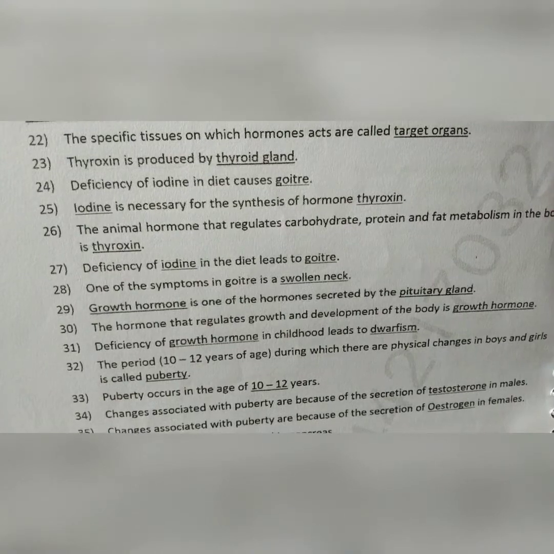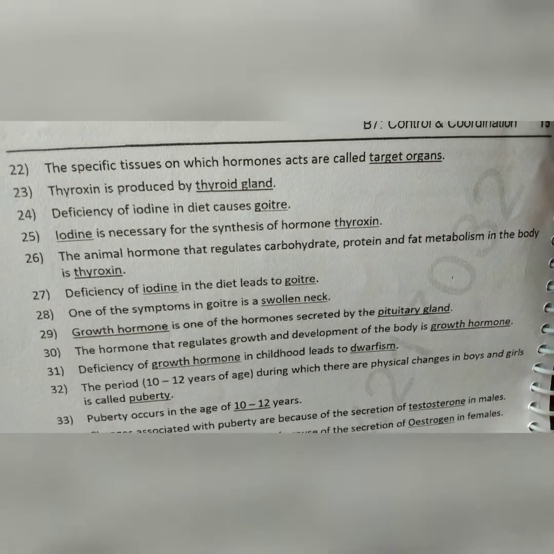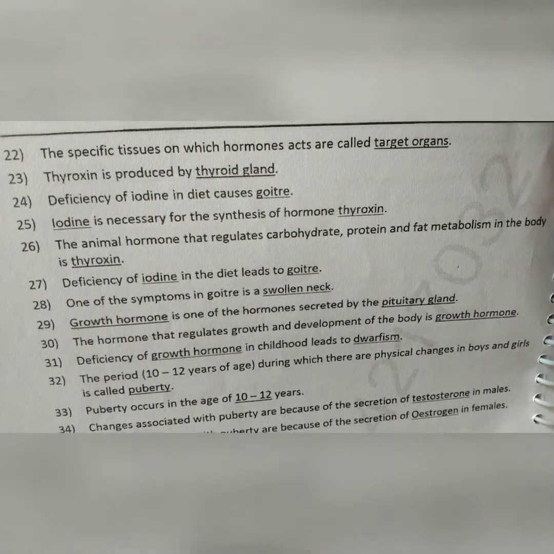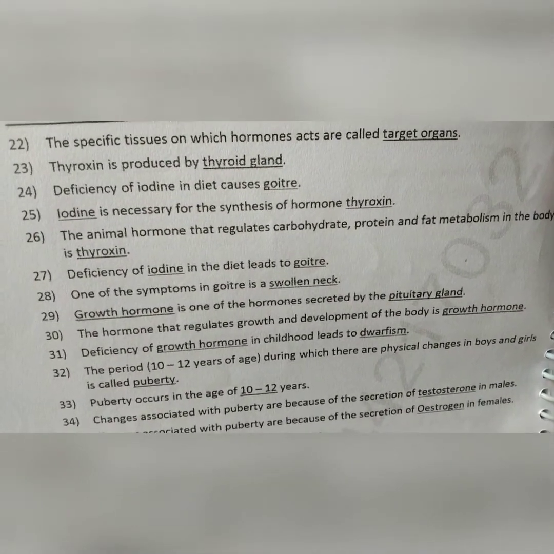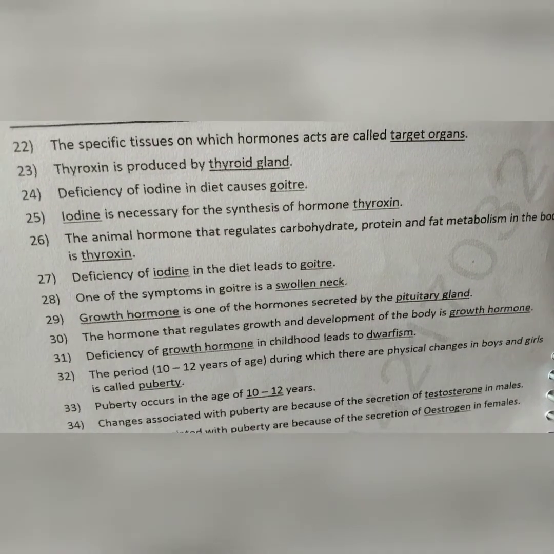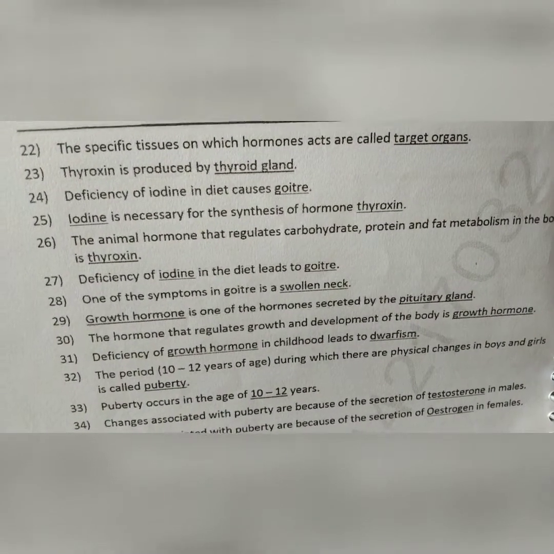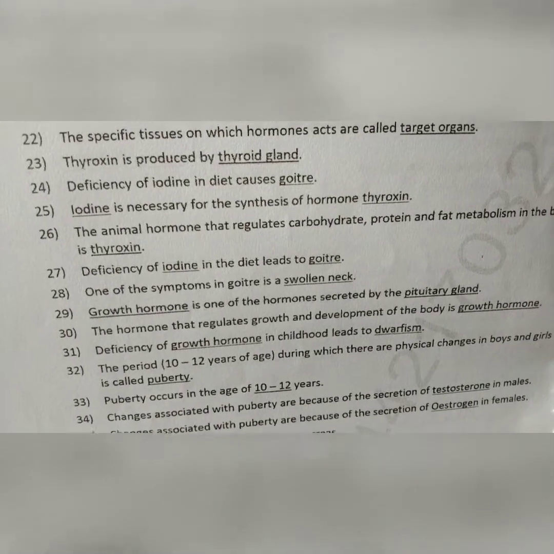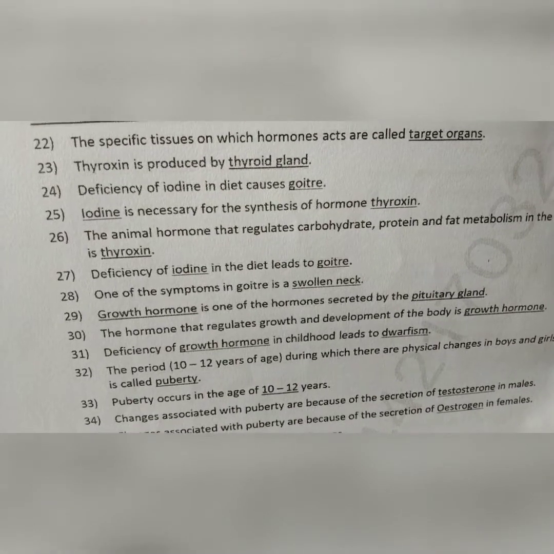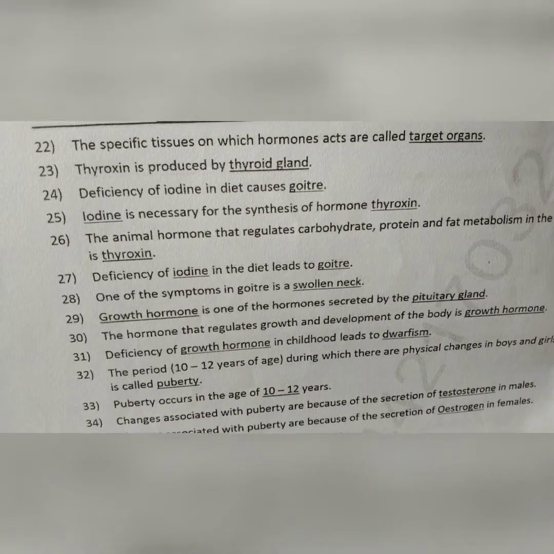Thyroxine is produced by thyroid gland. Deficiency of iodine in diet causes goiter. Iodine is necessary for synthesis of hormone thyroxine, the animal hormone that regulates carbohydrate, protein, and fat metabolism in body. Deficiency of iodine in diet leads to goiter. One of the simple symptoms in goiter is swollen neck.